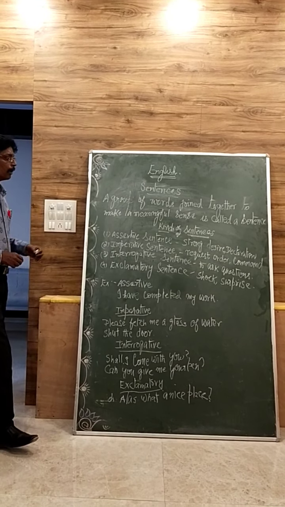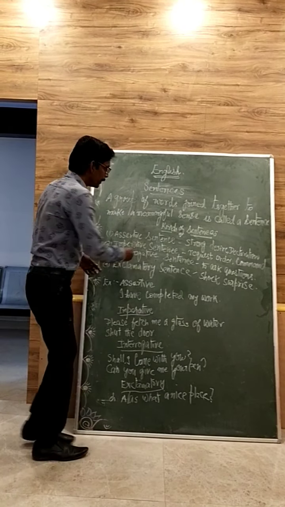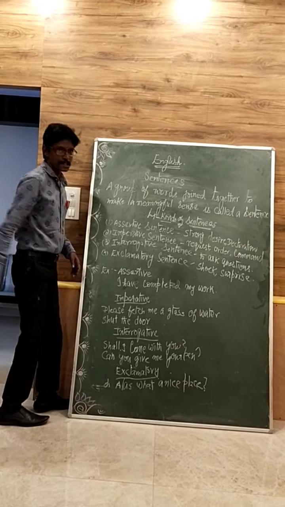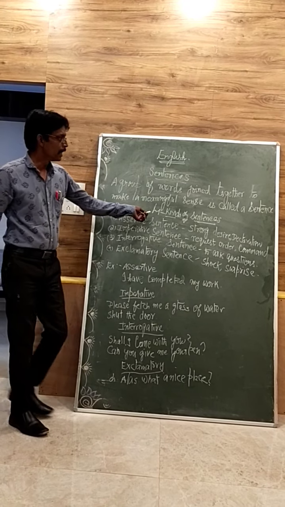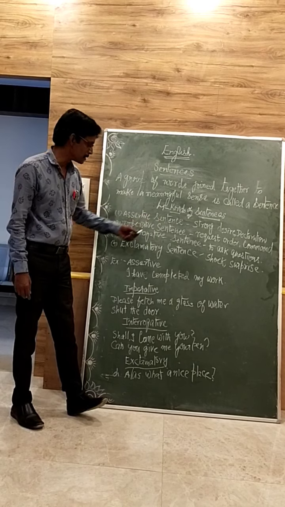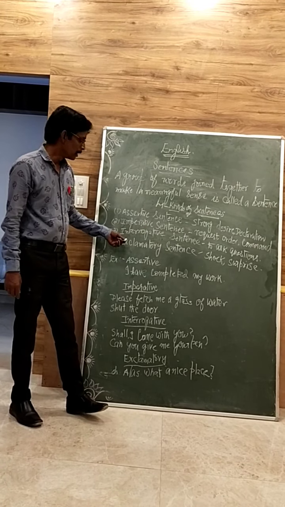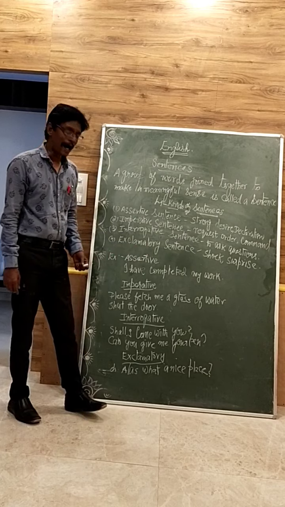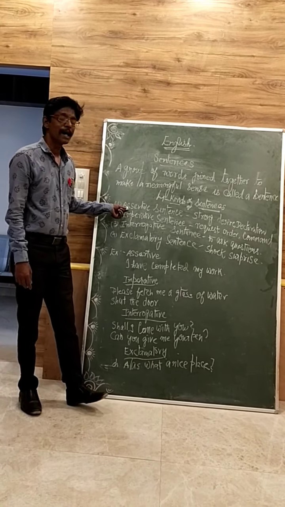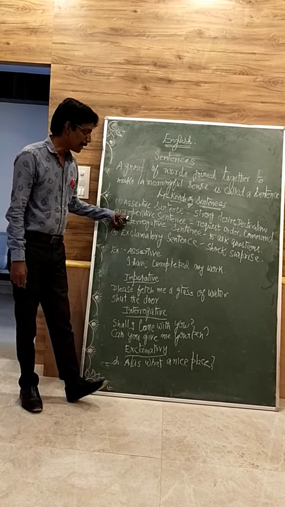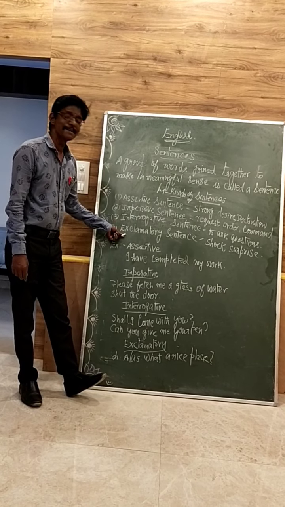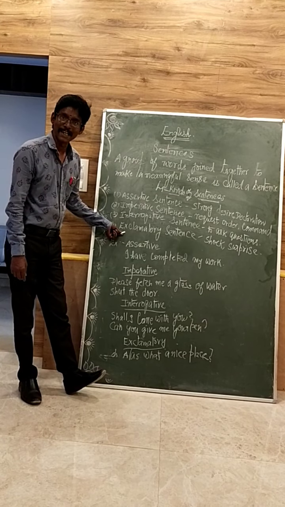Now, how many? There are nearly four kinds of sentences. There are four kinds of sentences, and they are assertive sentence, imperative sentence, interrogative sentence, and exclamatory sentence. First one, assertive sentence, imperative sentence, interrogative sentence, and exclamatory sentence.